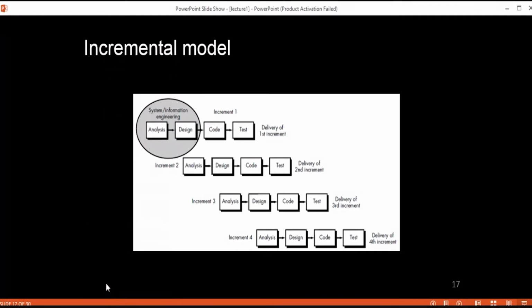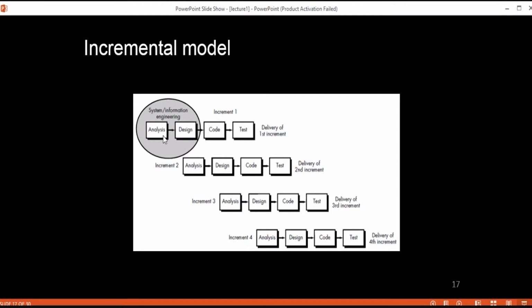But here, first of all, you have all those requirements, and then those requirements are divided into multiple cycles, and then each cycle is going to repeat all the SDLC phases. So every subsequent release, or you can say every subsequent cycle, is going to release some product, or some functionality that is going to be added to the previous functionality.